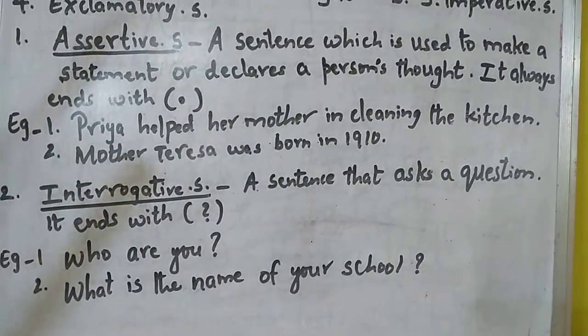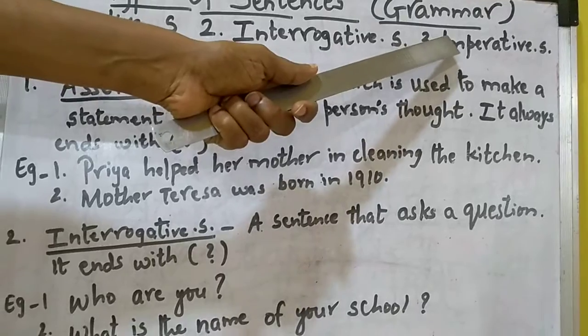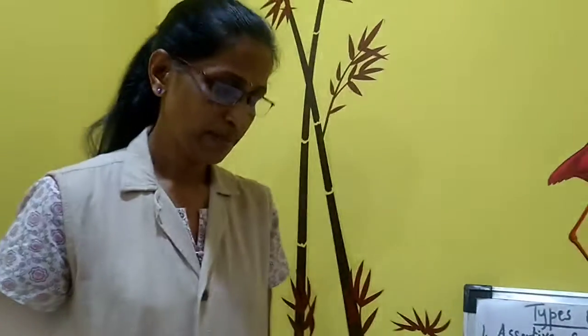Now let us come to the third type of sentence, that is the imperative sentence. What is an imperative sentence? A sentence that indicates a request, advice, command, order, or gives instructions is called an imperative sentence. And remember, imperative sentences also end with a full stop.